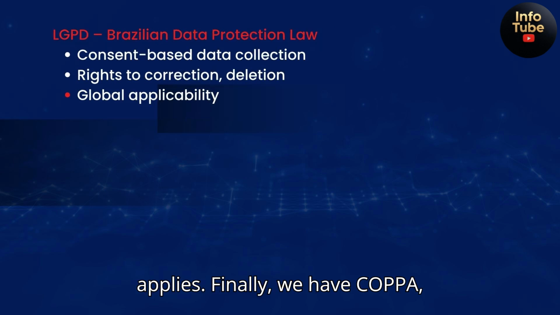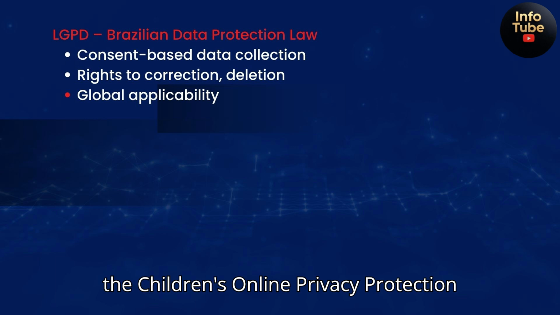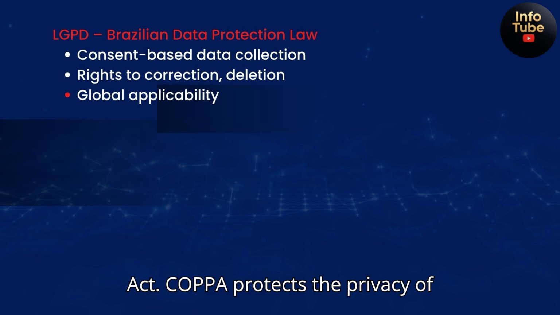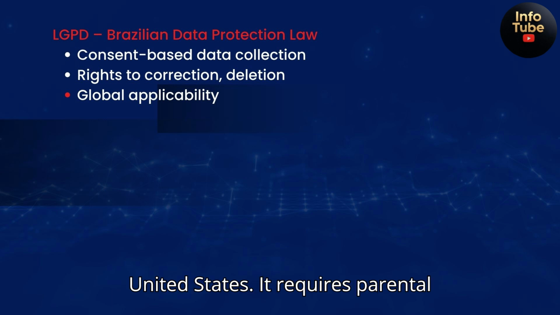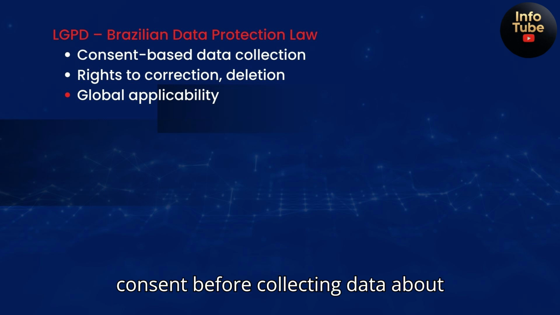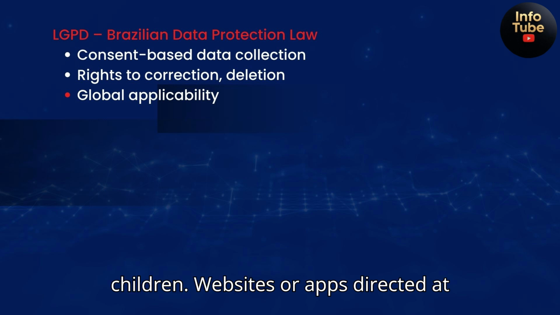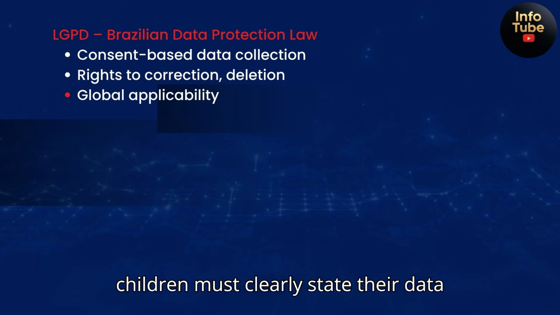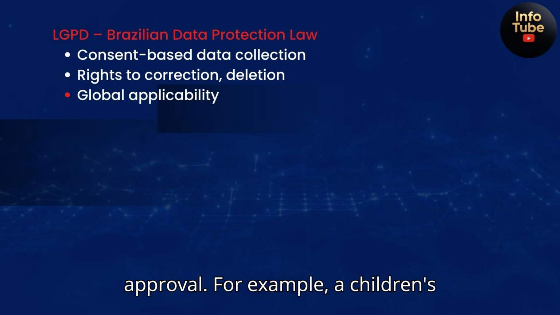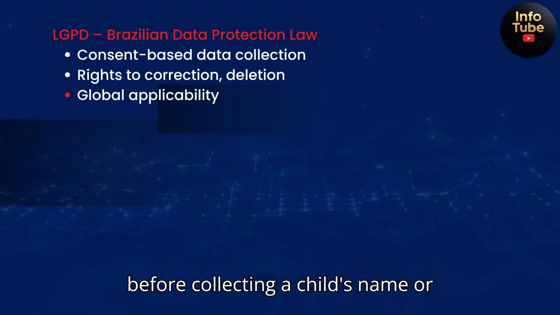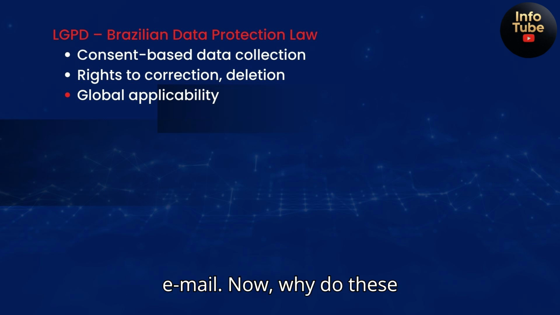Finally, we have COPPA, the Children's Online Privacy Protection Act. COPPA protects the privacy of children under 13 years of age in the United States. It requires parental consent before collecting data about children. Websites or apps directed at children must clearly state their data collection practices and obtain parental approval. For example, a children's educational app must get parental consent before collecting a child's name or email.